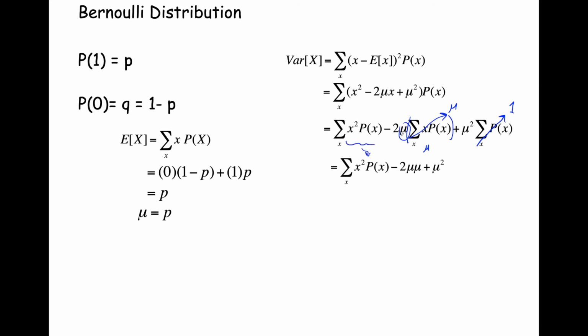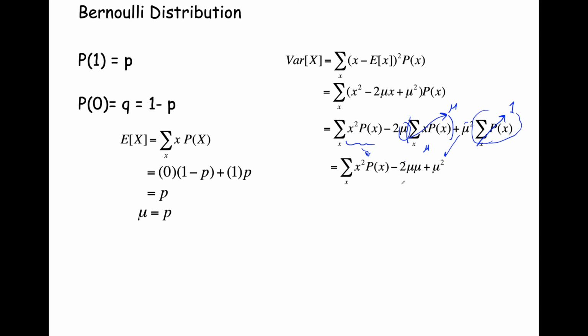We say 2 mu times mu. Okay, that hasn't changed. We did this reduction. X times P of x, our summation is mu. So it's 2 mu mu plus mu squared times 1. All right, so that mu squared here is there, and 1 is just this total probability, the summation of P of x over all instantiations of x.